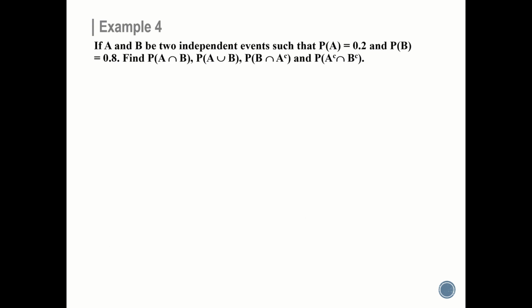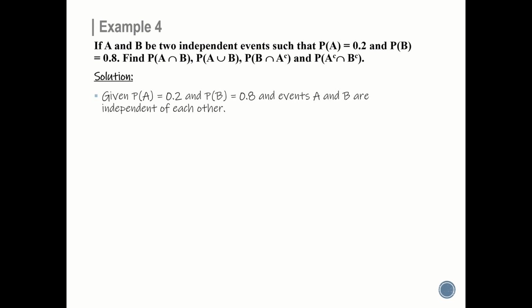Next, example 4. If A and B are independent events such that P of A equal to 0.2, P of B equal to 0.8, find P of A intersection B, P of A union B, P of B intersection A complement, and P of A complement intersection B complement. Solution.